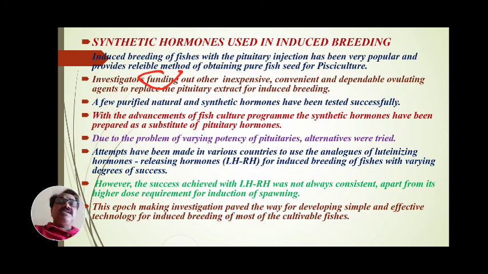These investigators, these scientists, have studied and tried to find something inexpensive and easily available, which can be used by the common man, which is commercial and economical. It should be a reliable, relevant price, convenient and dependable ovulating agent, to be used instead of the pituitary extract, instead of the pituitary gland. A few purified natural and synthetic hormones have been tested successfully by these investigators, by these workers.